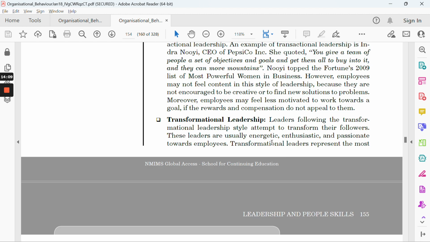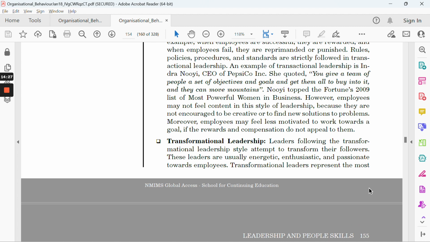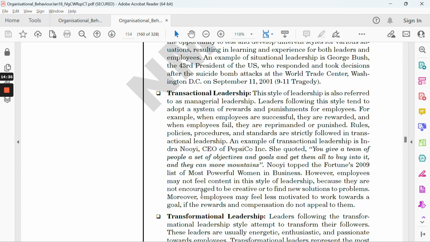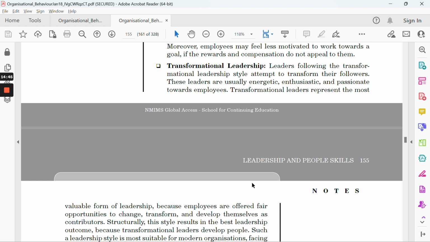Let's see. The next is transformational, where they simply attempt to transform their followers. They are more energetic, enthusiastic, and passionate towards employees. It is the most valuable form of leadership because followers have the opportunity to change, transform, and develop themselves as contributors. So you can say that this is the best which suits the current case of Karan, right? So we can say that he's transformational and he's transactional. There's always a chance that it can be a mixed mode. You can say he's a transactional form of leadership, or you can say he's also a transformational leader. If you write either, it's totally fine. It's your thought process.